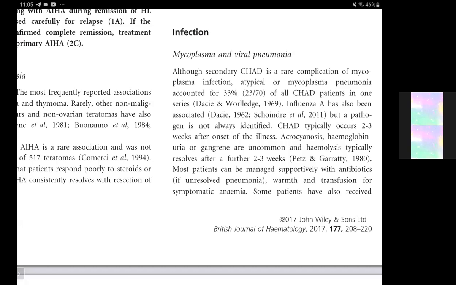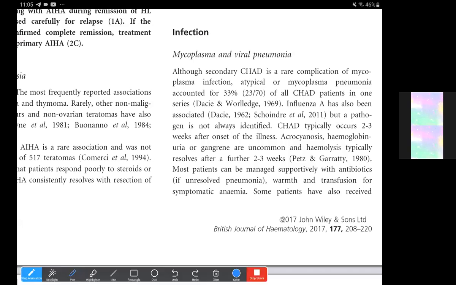Although a secondary cold hemagglutinin disease is a rare complication of mycoplasma infections, atypical or mycoplasma pneumonia account for 33% of all cold hemagglutinin disease patients. In one series, about 33% of all the child patients presented with autoimmune hemolytic anemia, and influenza A has also been associated. So mycoplasma and also Haemophilus influenza A, but the pathogen is not always identified, and so CHAD typically occurs 2 to 3 weeks after onset of the illness.